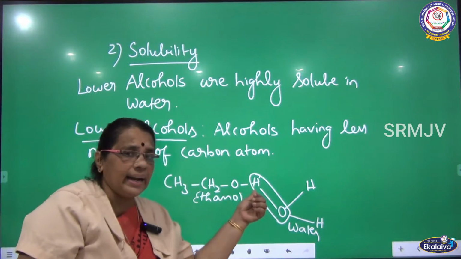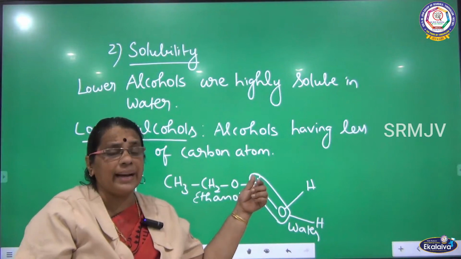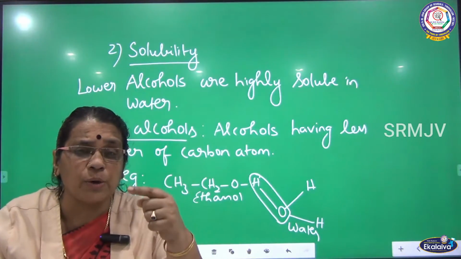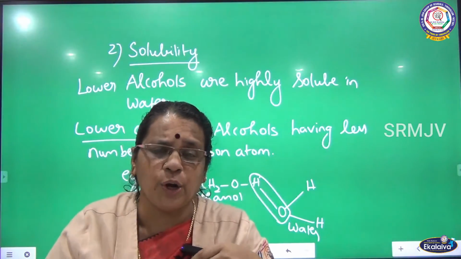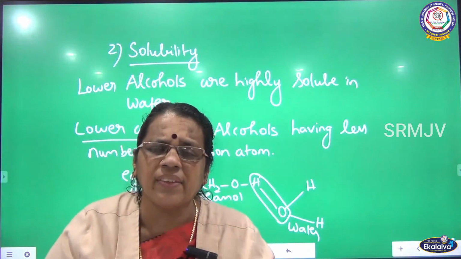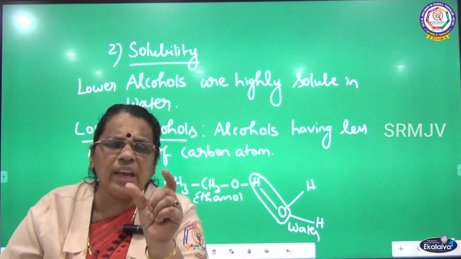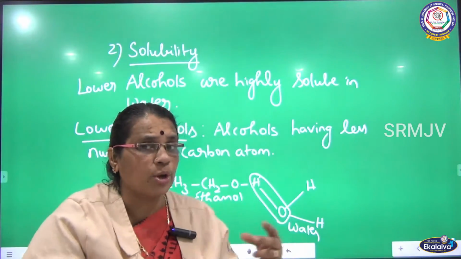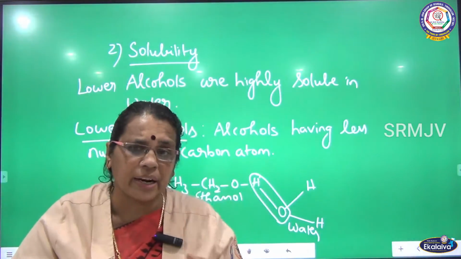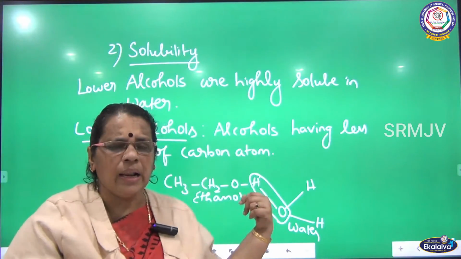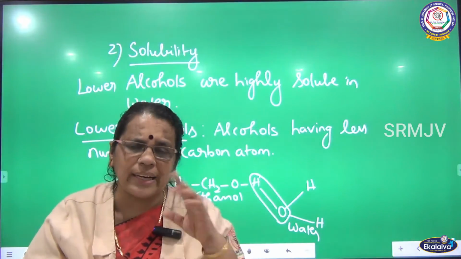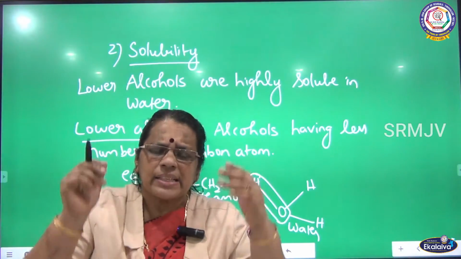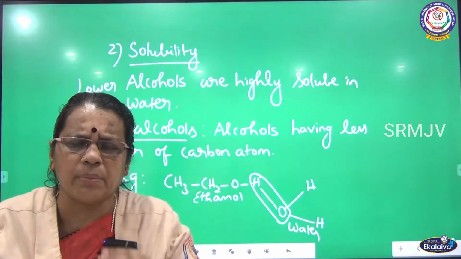So this is hydrogen bond, intermolecular hydrogen bonding. I told you in the previous video, what is intermolecular hydrogen bonding? It is between two molecules of the same or dissimilar compounds. Here they both are dissimilar compounds. One is ethanol, another one is water. So whether it is similar or dissimilar, hydrogen bond will be formed here.